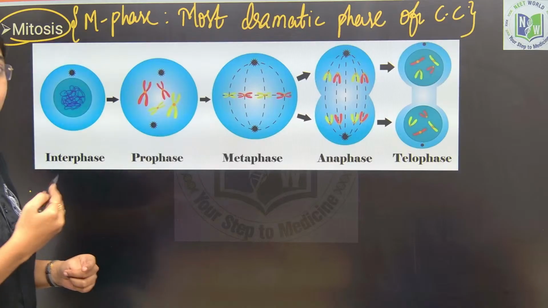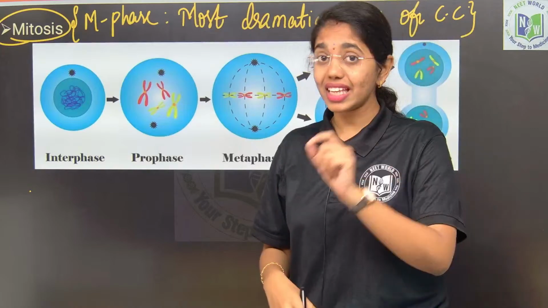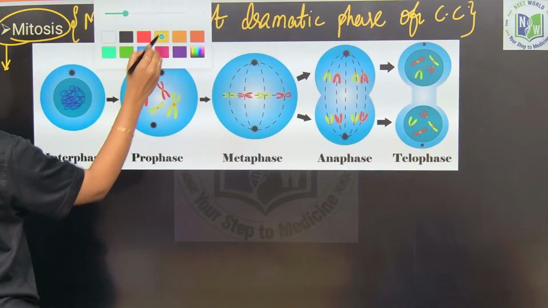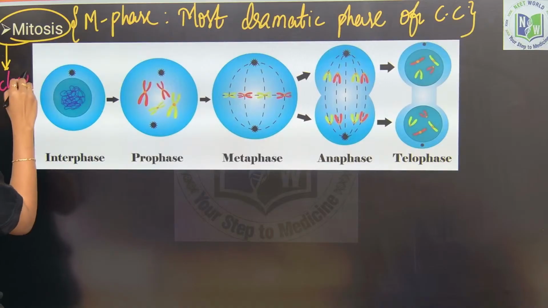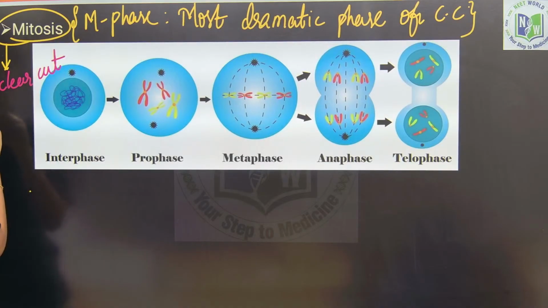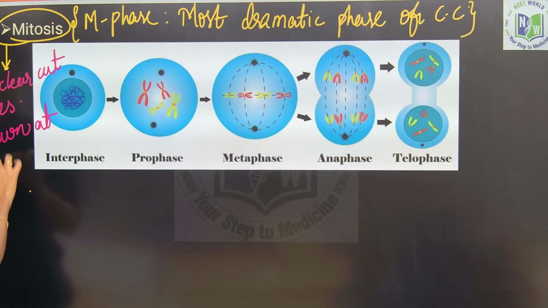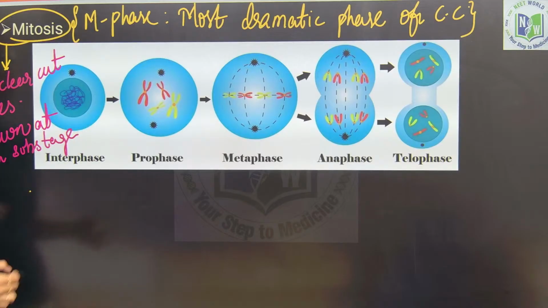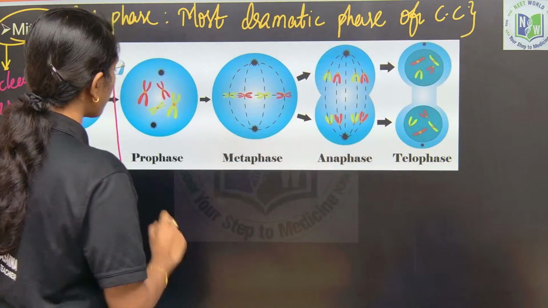This is a progressive process, but there are no clear-cut lines that are drawn in between each substage. Clear, right? So here, if we see from prophase to telophase, first at prophase, what will happen?